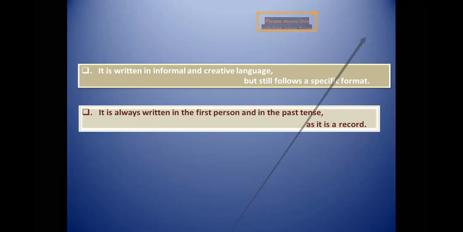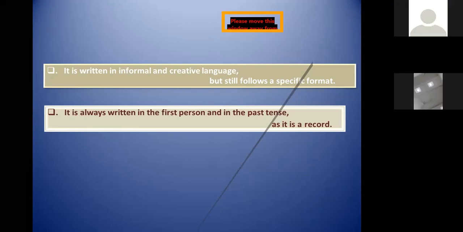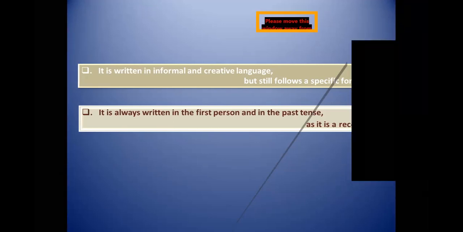And the things you are writing here took place before you're writing them now. That means the things you're writing took place in the past, so ultimately you use the past tense. Though it is also a record of your feelings or thinking, or the perception you had there. You just need to see that, right, everyone?